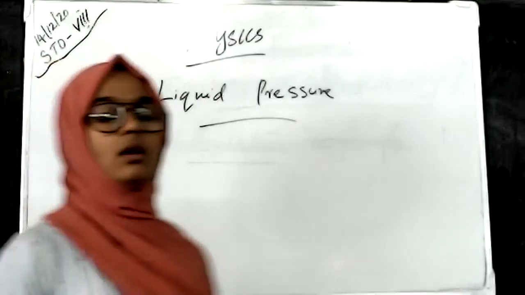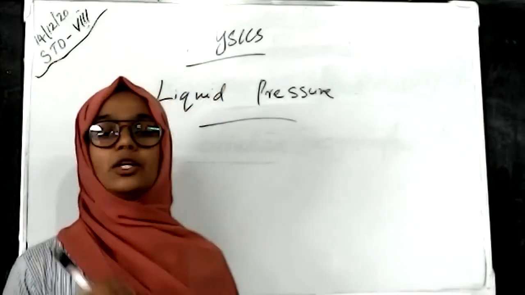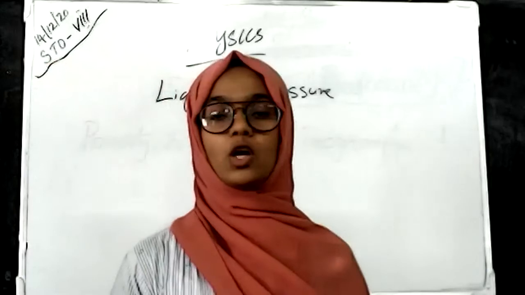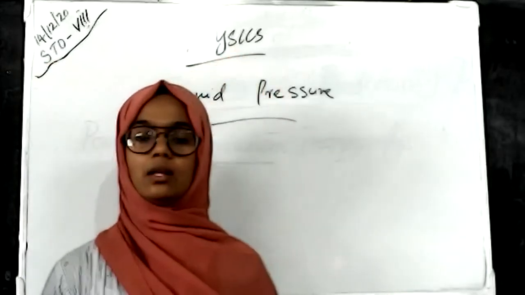Okay, and we are discussing that liquid pressure, the height of the column and the density are interrelated.